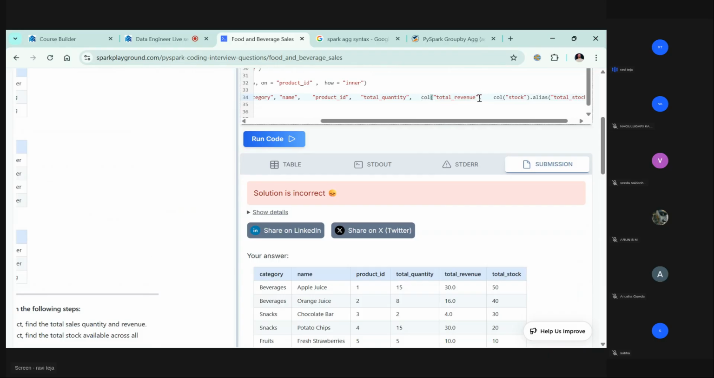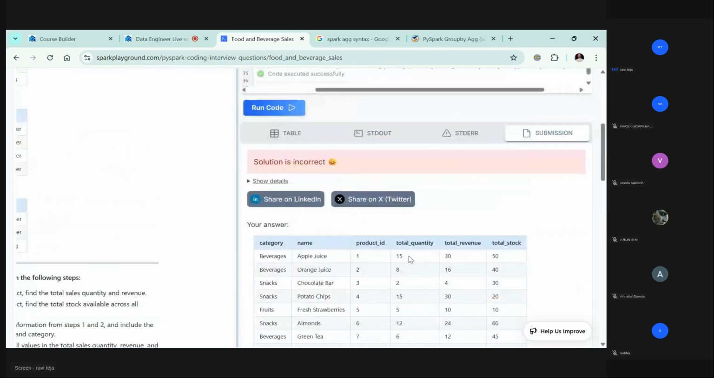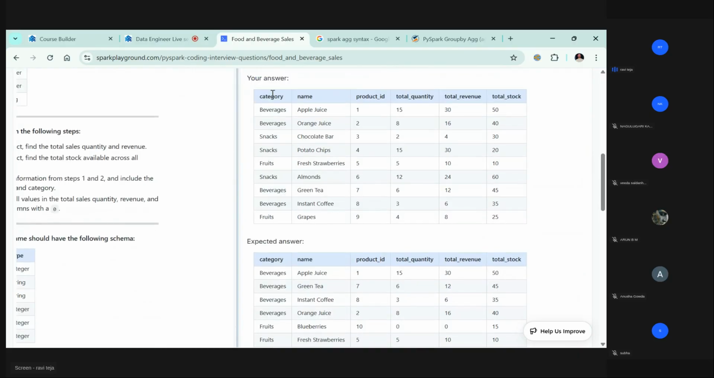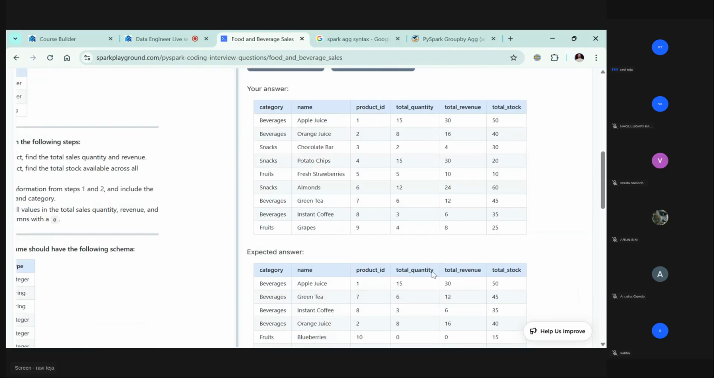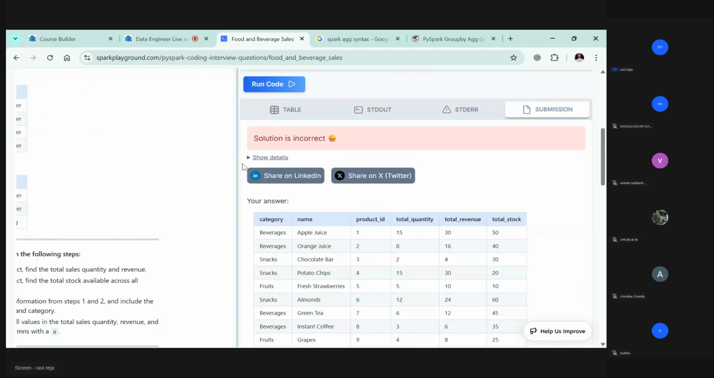So let's go and put col here. Now if you want to perform any operation on top of a column, you need to do it like this. The cast of, I'm making it an integer. Okay, let's see. Cast spelling is incorrect. Test. Now it's supposed to get uploaded. Still an issue. Still incorrect. Okay, let's see. Beverages, apple juice, product one, total quantity, total revenue, total stock. Everything is fine, but where was it failing? Let's double check. This total quantity. Okay, let's show the details.